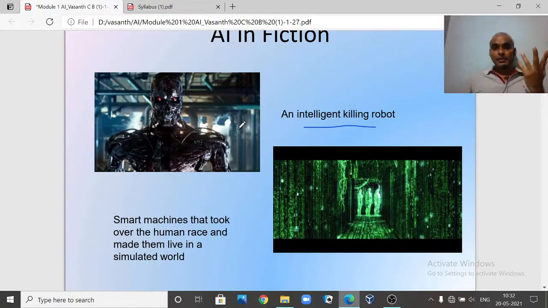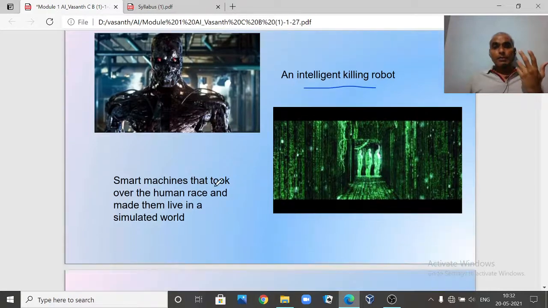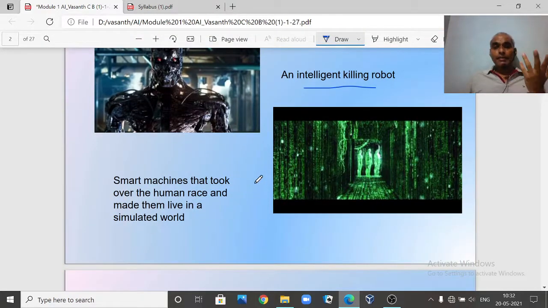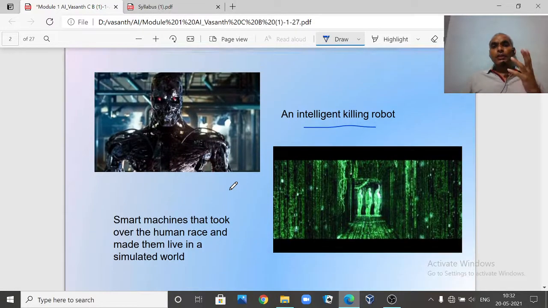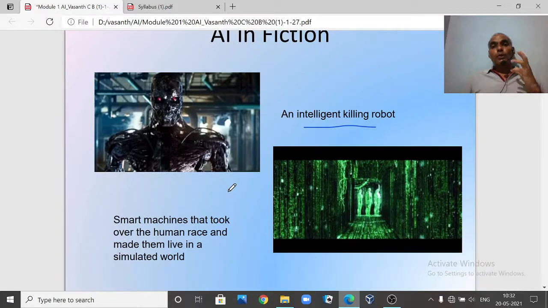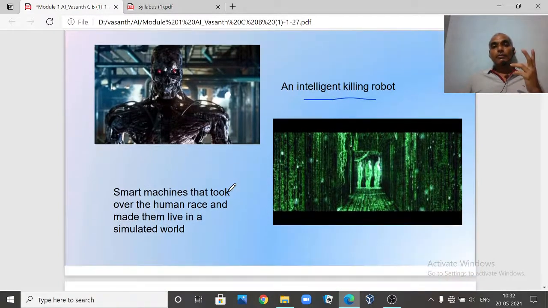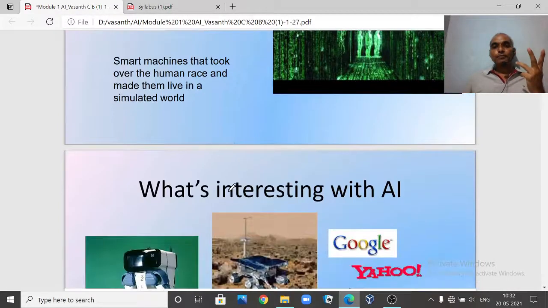It is very intelligent, right? Also movies like Matrix, where the smart machines took over the human race and made them live in a simulated world. So we have seen in fiction and in movies how robots and intelligent machines are taking over human beings.